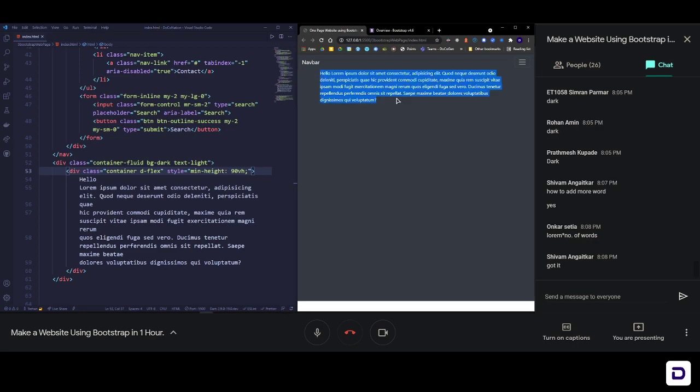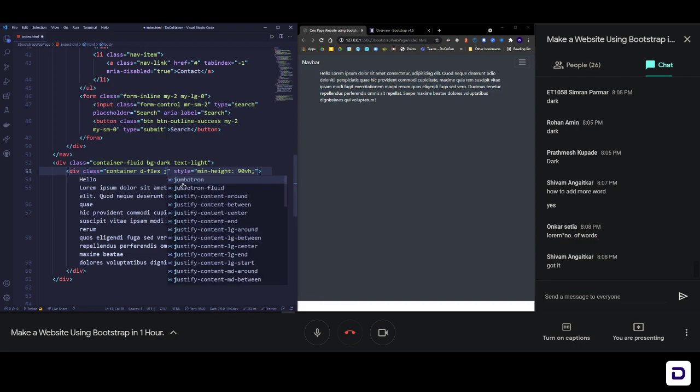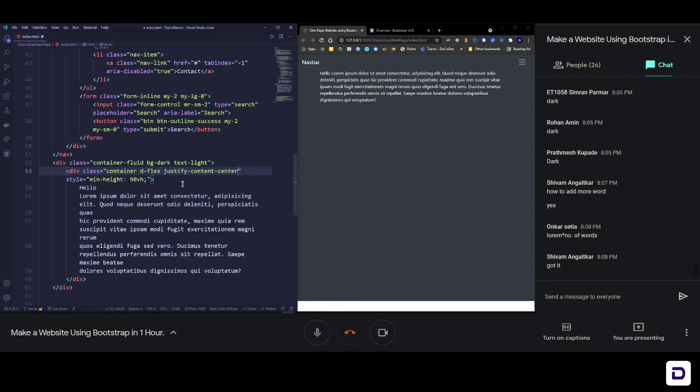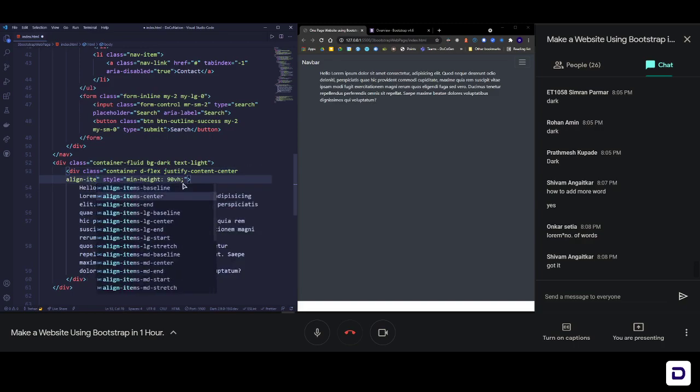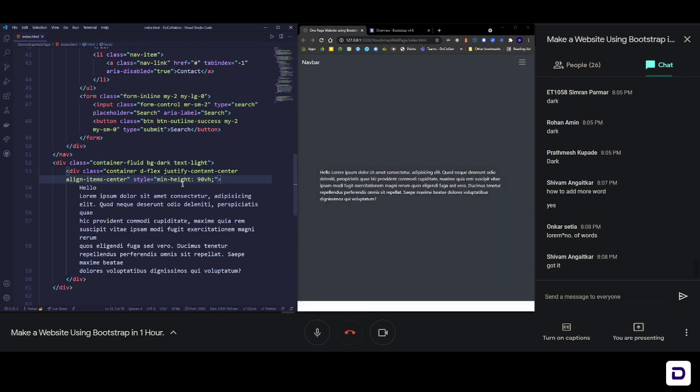We have just one thing, that's why it does not show it here, but it is going on there. The next one is going to be justify-content-center, and the last one is going to be align-items-center. Just like you write it in your CSS, you have similarly named classes here also. d-flex means display flex, then justify content center and align items center. So you are just using classes, no CSS at all, and you have it in the center of your screen.